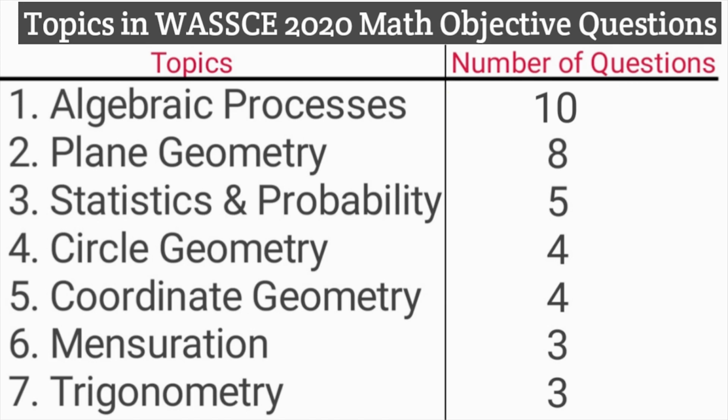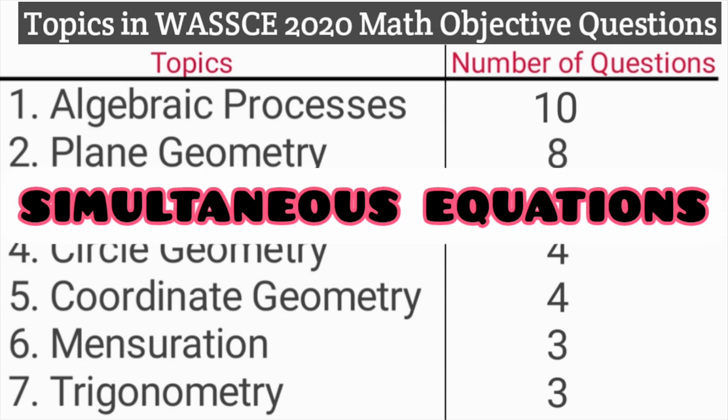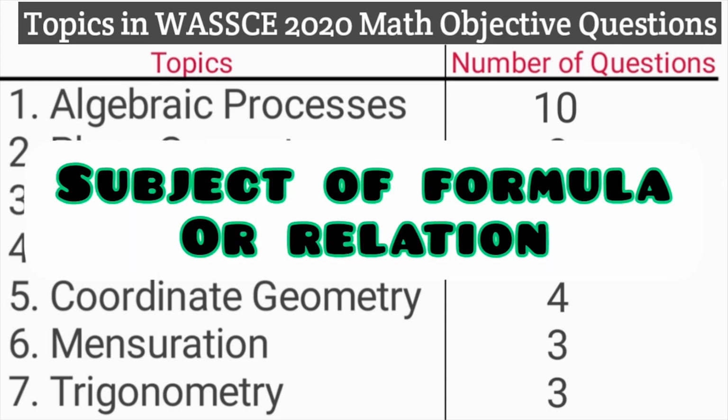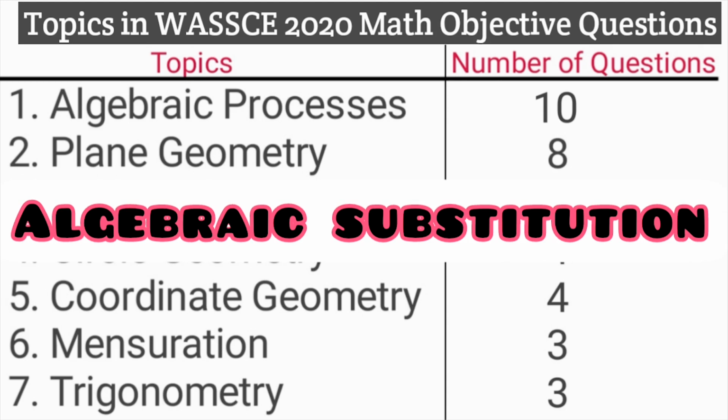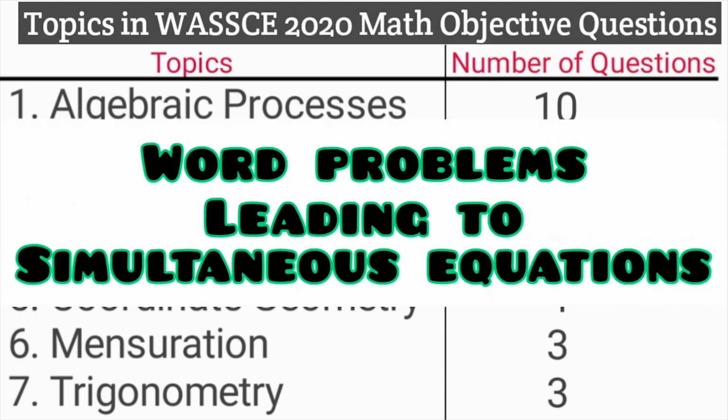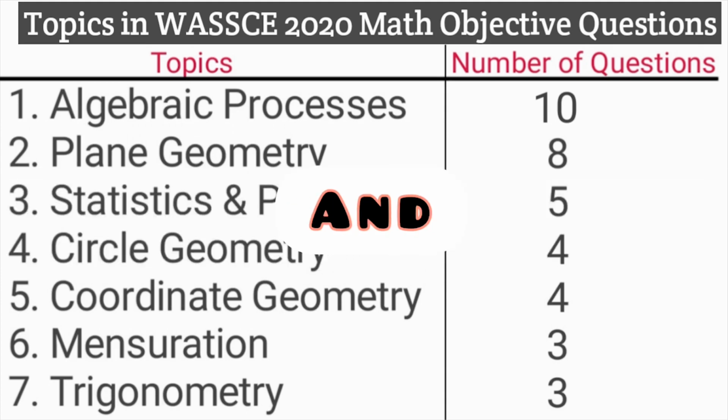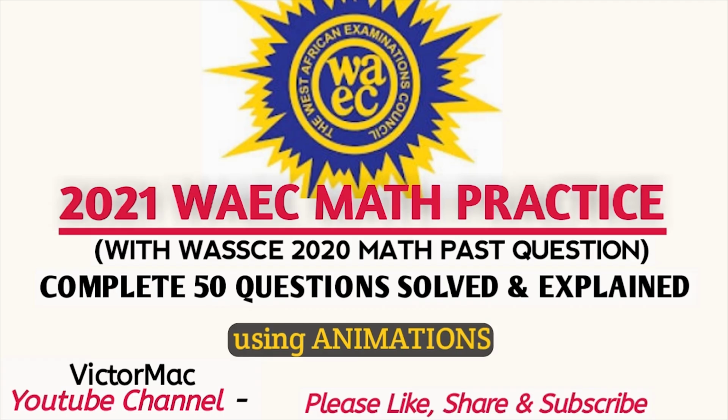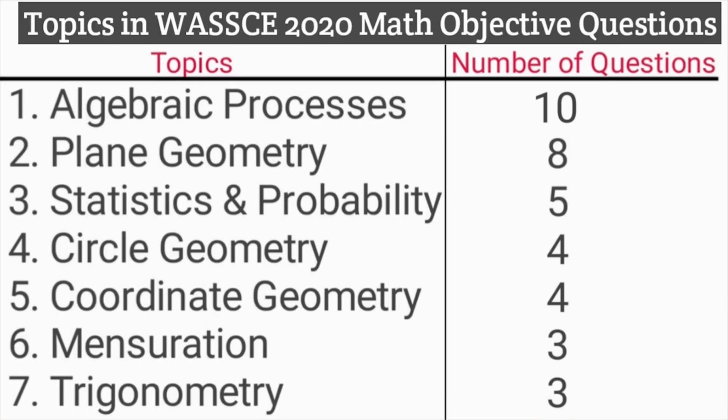The subtopics featured in this 2020 WASSCE objective questions include undefined fractions, simultaneous equations, subject of formula or relation, quadratic equations, algebraic substitution, word problems leading to simultaneous equations, algebraic functions and graphs, linear inequalities. I used a short animation to explain the solution to one of these questions from this topic in this video for clarity. And in 2019 we have 9 questions from this topic.